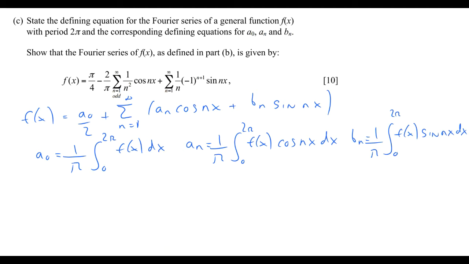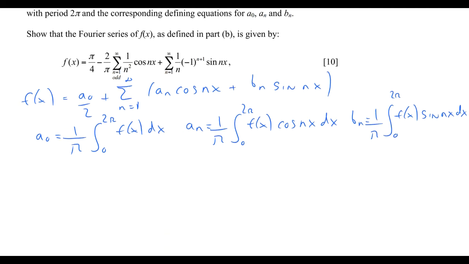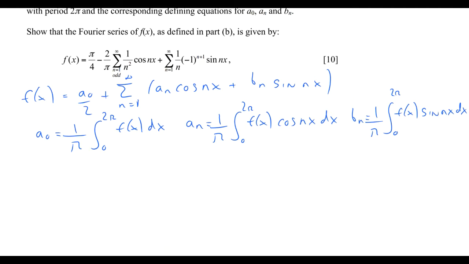So these are the formulae that we need to use when our function has a periodicity of 2 pi, which is the case in this question. So the rest of the question requires us to find the value of a naught and then values of an and bn. So we'll start with a naught. A naught is given by 1 over pi, and then again it's the integral between 0 and 2 pi of f of x dx.